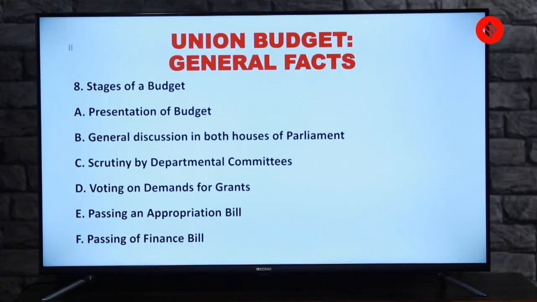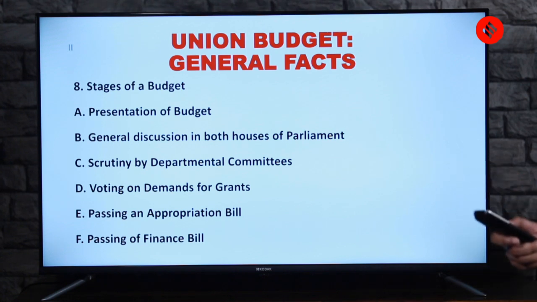Now you should know the various stages in the budget. So various stages of a budget. कितने सारे stages हैं? So basically, if you see, the first is presentation of the budget, when the budget is presented. Second is the general discussion in both houses of parliament. So you must be seeing that once the presentation of the budget is done by the finance minister in the Lok Sabha, it is followed by a discussion both in Lok Sabha and Rajya Sabha. Then there are various departmental committees which scrutinize it, which is known as scrutiny by department committees.